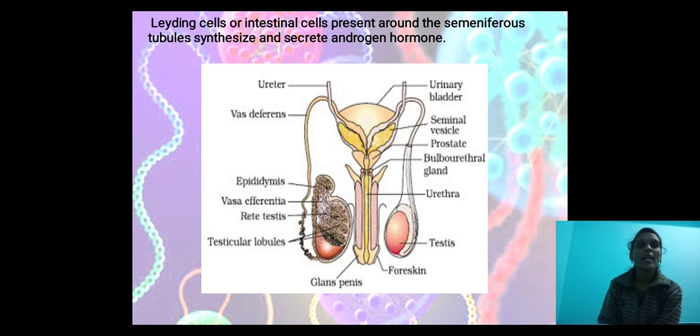Next, Leydig cells or interstitial cells present around the seminiferous tubules synthesize and secrete androgen hormones. This is present only in the male reproductive system. See, this is the diagram of the male reproductive system. See the testicular lobules, vasa efferentia, rete testis, epididymis. These are the different parts of the male reproductive system.